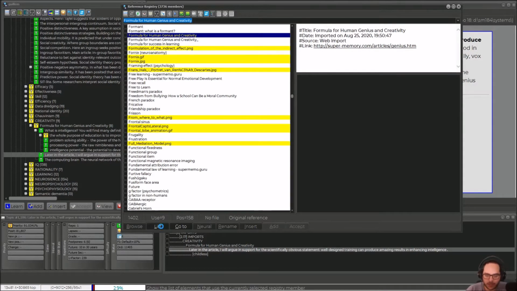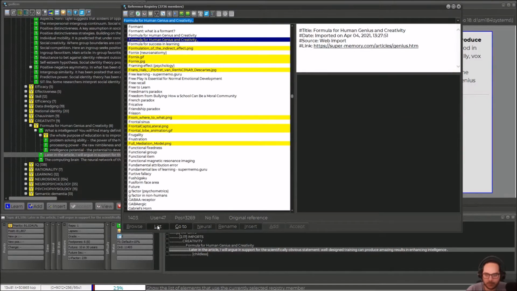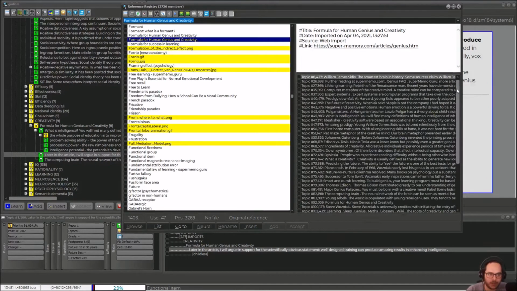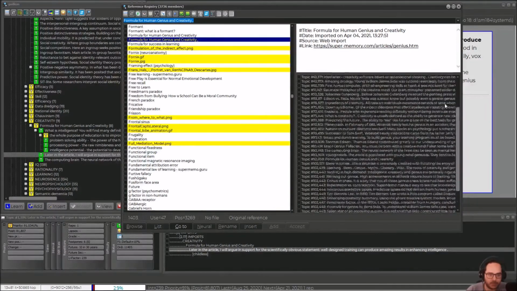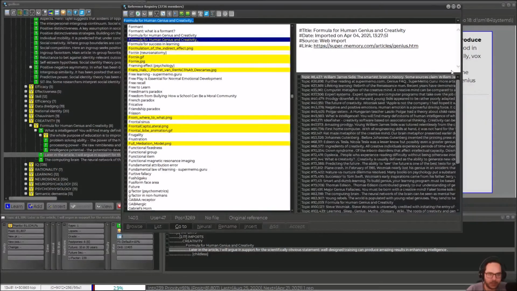Now let's look at the list here. Those are the items. I can tell that this is just a split, and I think that's one oscillation. And this other one here is the one I used. Here are more topics, right? And the numbers are more recent. And if you notice, when you have a duplicate, at least in the title, SuperMemo is adding a random character. In this case, it is an underscore.